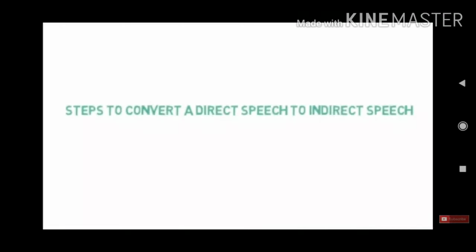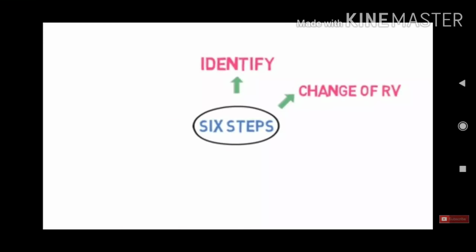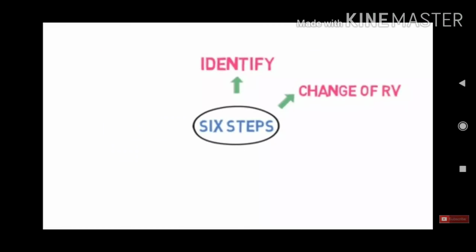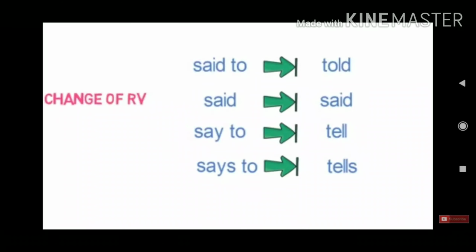The steps to convert direct speech to indirect are, most importantly, 6 steps. The first one is to identify subject, object, reported verb, pronoun and tense. The second one is to change the reporting verb, in which said to is changed into told, said into said, say to into tell, says to into tells.